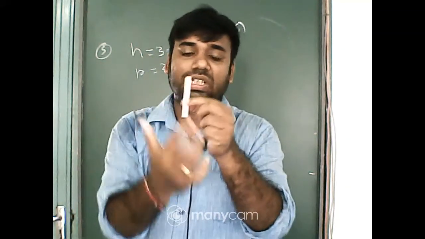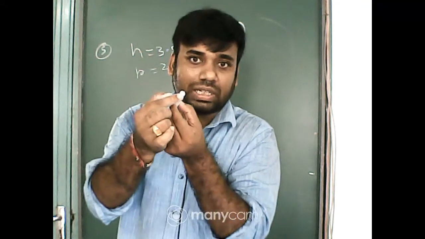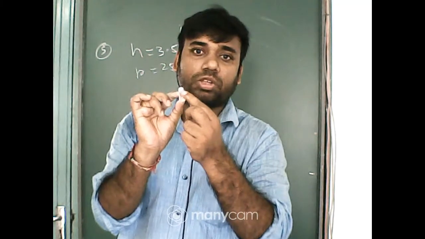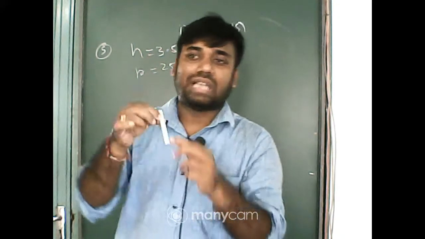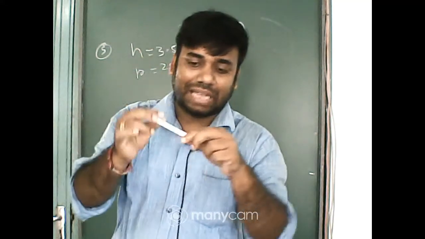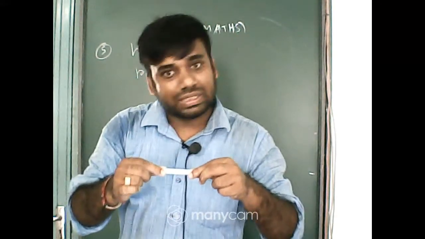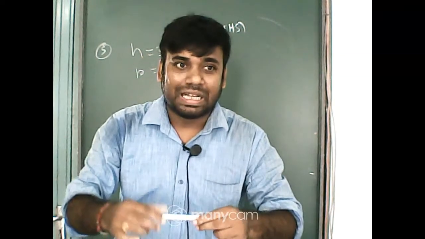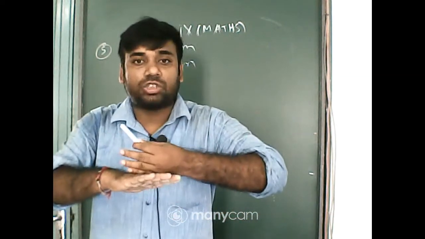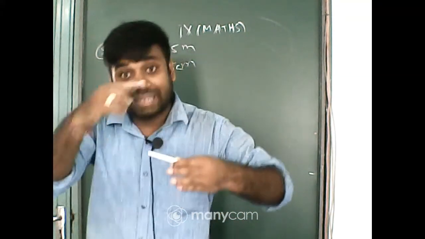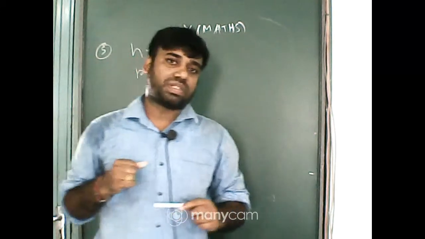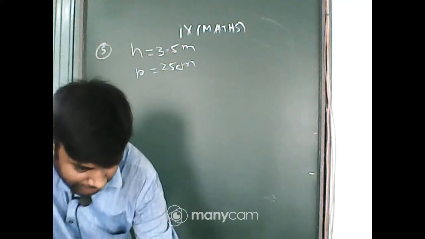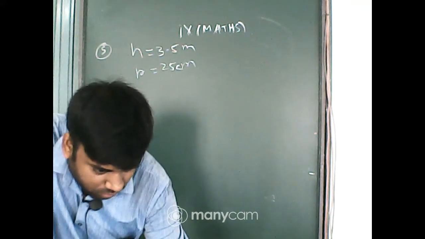CSA means only the side portion, not the area of that circle. So without these two circles, the side area is called CSA. Just like the roller which moves on the road, the area which attaches to the ground is the curved surface area. Got it? Clear, everyone? Okay.